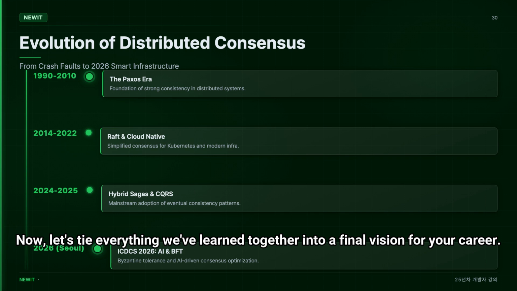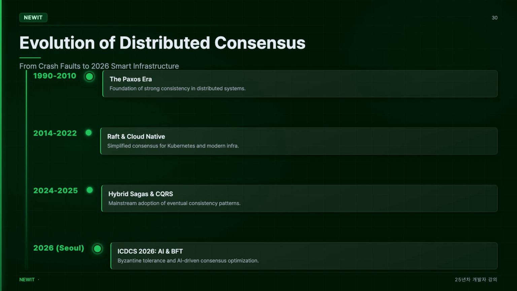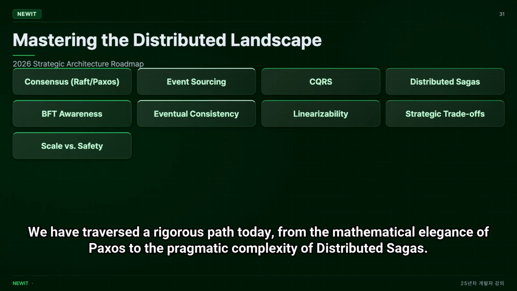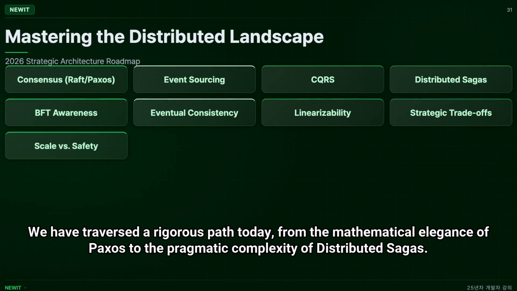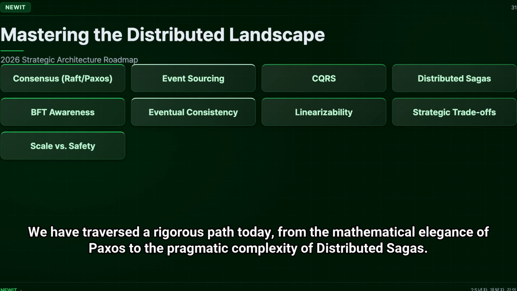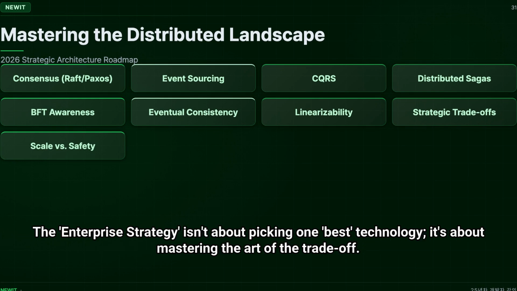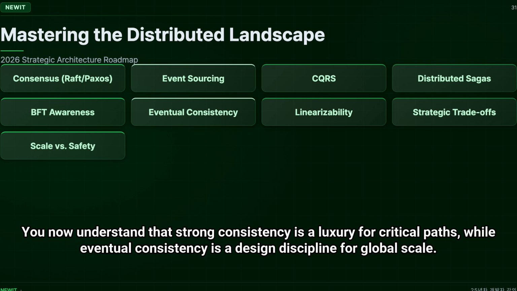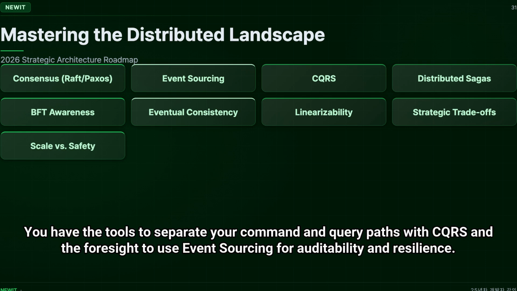Now, let's tie everything we've learned together into a final vision for your career. We have traversed a rigorous path today, from the mathematical elegance of Paxos to the pragmatic complexity of distributed Sagas. The enterprise strategy isn't about picking one best technology, it's about mastering the art of the trade-off. You now understand that strong consistency is a luxury for critical paths, while eventual consistency is a design discipline for global scale. You have the tools to separate your command and query paths with CQRS, and the foresight to use event sourcing for auditability and resilience.